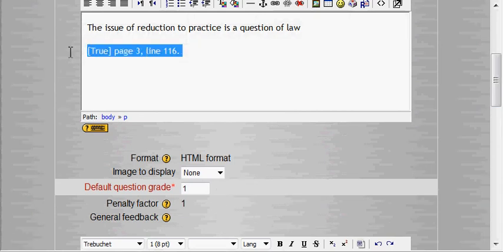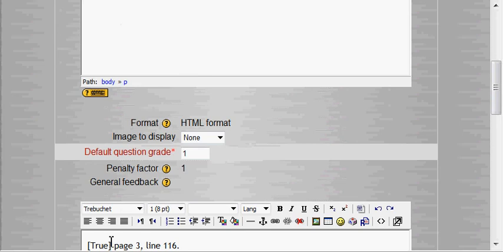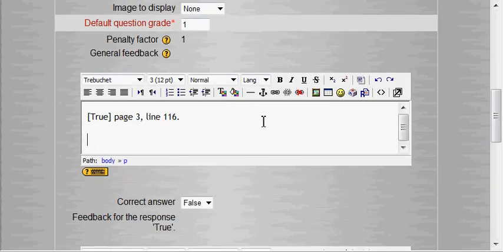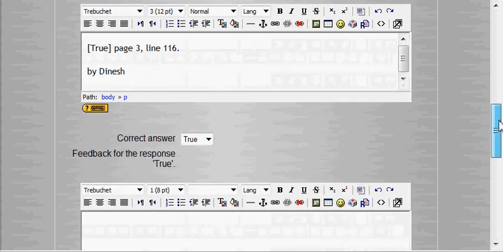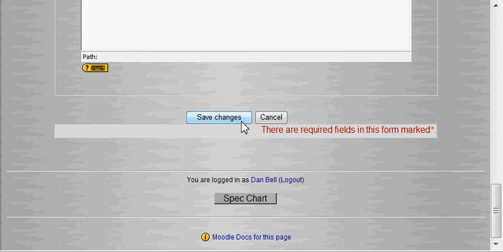So we're going to pull this out of here and move this down below. Now I need to see the whites of its eyes before I can paste it in there. There we go. Okay, we'll give Danish credit for this question. And we're going to mark this true. And we'll save this. And so we'll have 2 questions on our quiz for this example.